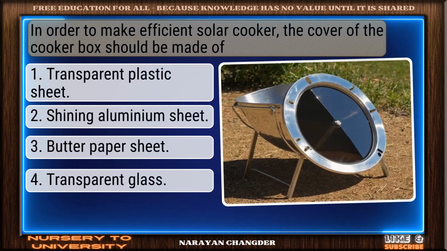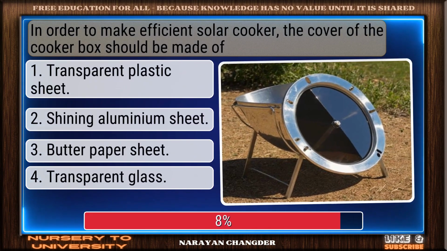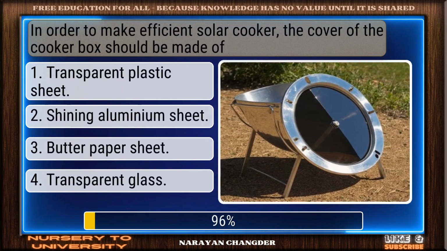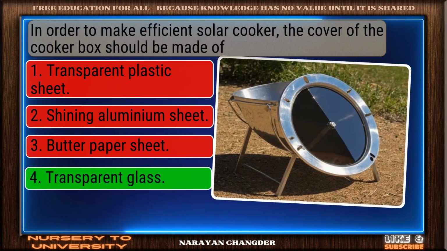In order to make an efficient solar cooker, the cover of the cooker box should be made of. On track. Transparent glass is correct.